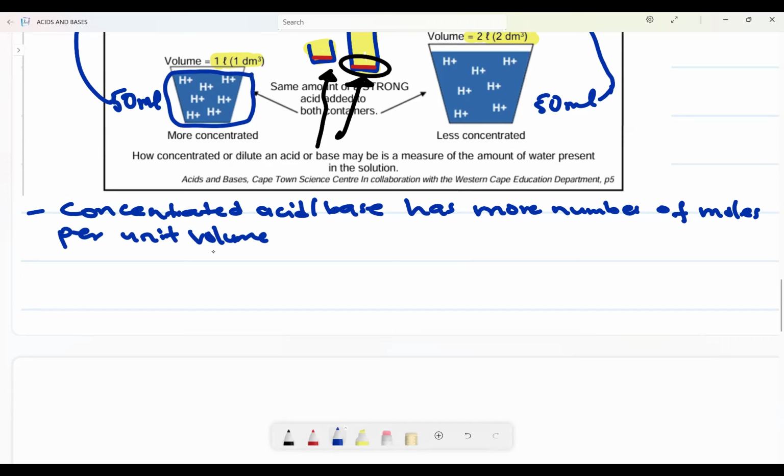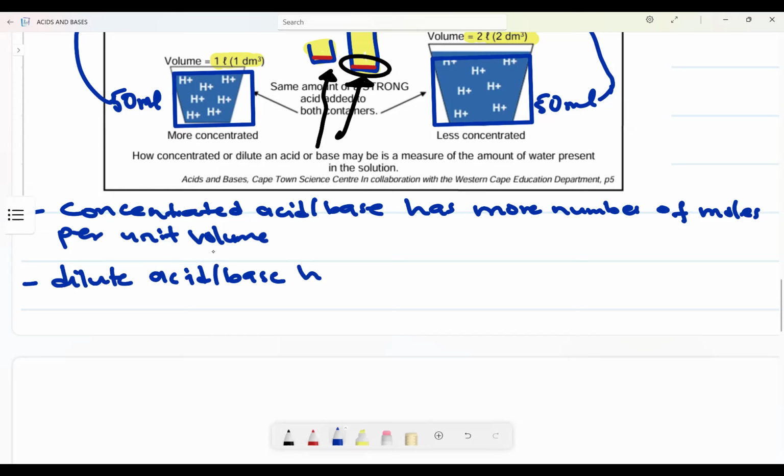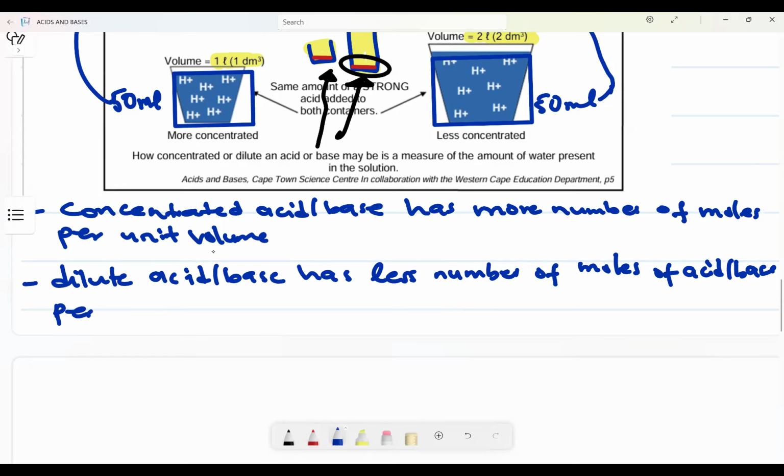In 1 decimeter cubed, we have 7. Here there are still 7, but as compared to the container that we are having, we refer to them as less because now can you see it does not make any stronger effect. So we are saying dilute acid or base has less number of moles of acid or base per unit volume.